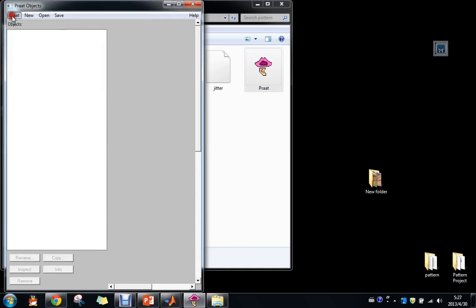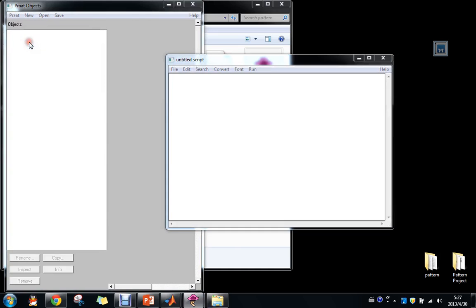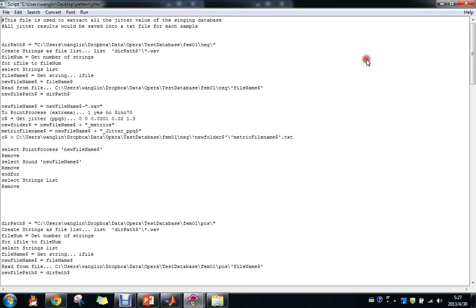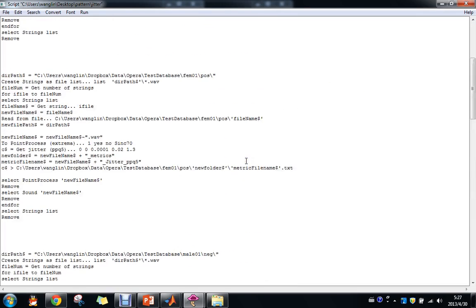So I can open my script. Here is the script for jitter. With this program I have written, now I can calculate jitter and shimmer values automatically instead of by hand. And the program for shimmer is really similar.